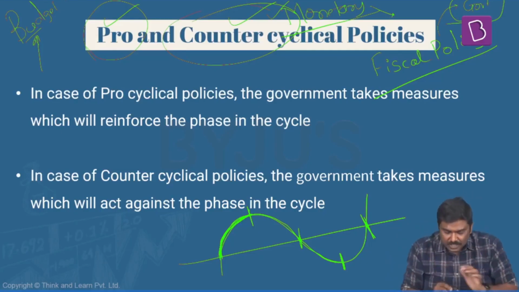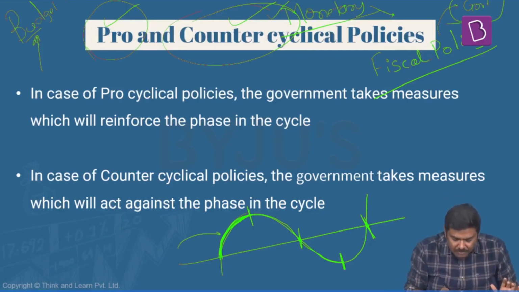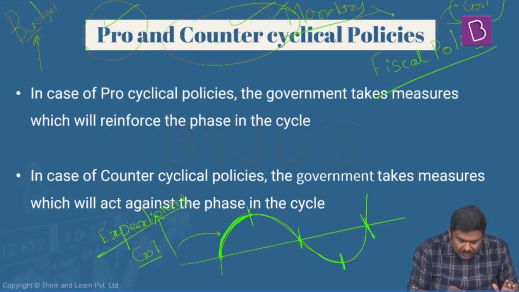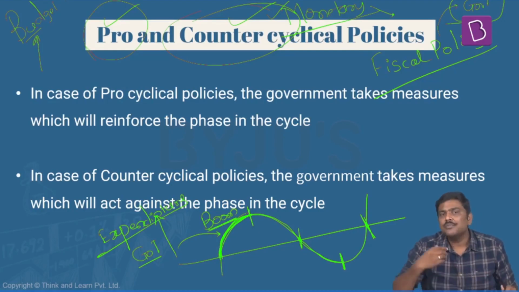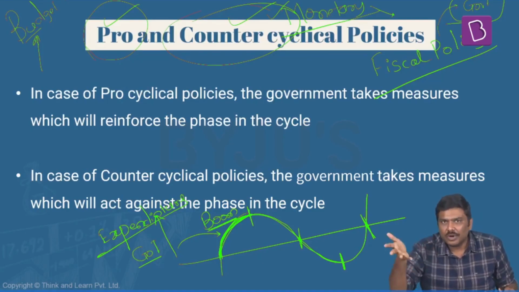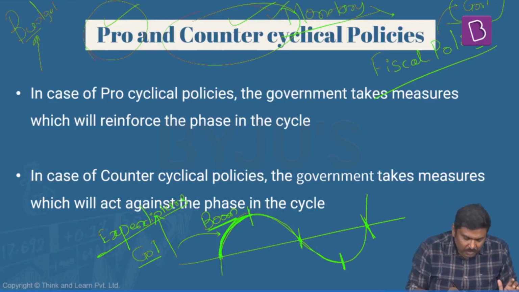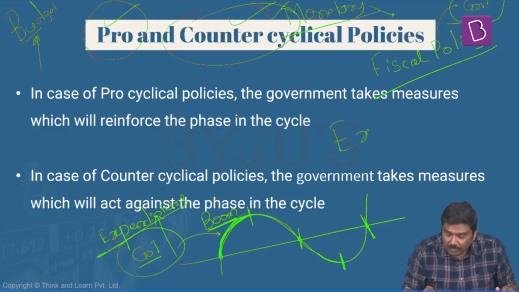But there is a problem with respect to this also. What is the problem? Understand this. At this particular point of time, what if government of India also increases its expenditure? Is it okay? I'm taking one phase here, a boom phase. In boom phase, the private sector is already investing more and more in the market. Now, what if the government of India's policy, that is basically fiscal policy, also follows a concept of expansionary fiscal policy?